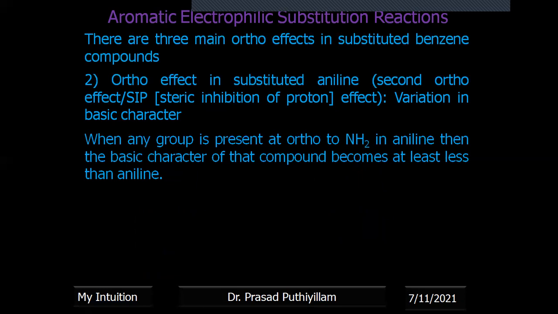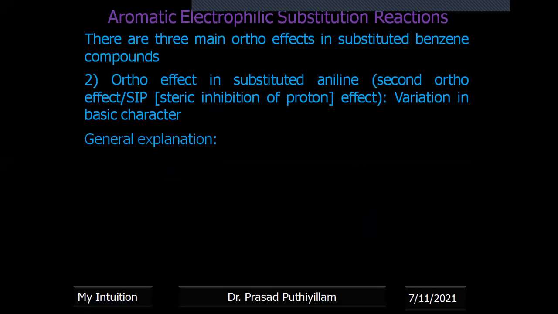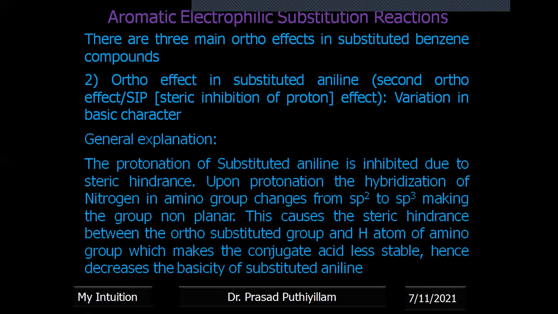When any group is present ortho to NH2, that is the amino group in aniline, the basic character of that compound becomes less than aniline. Basic character is decreasing. General explanation: the protonation of substituted aniline is inhibited due to steric hindrance.